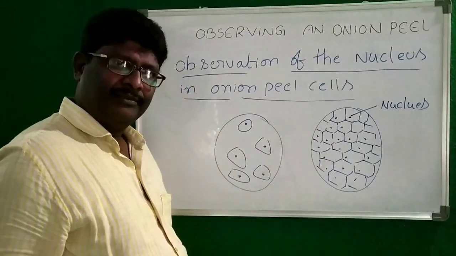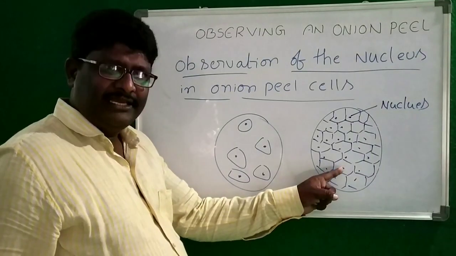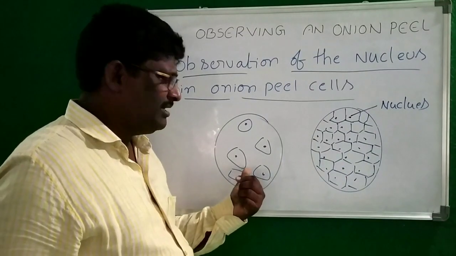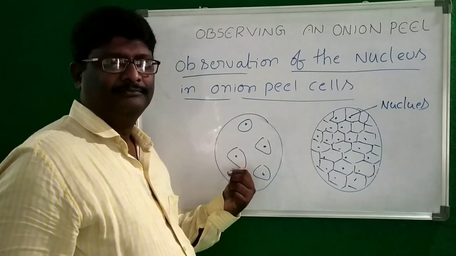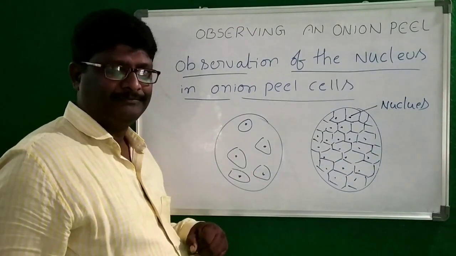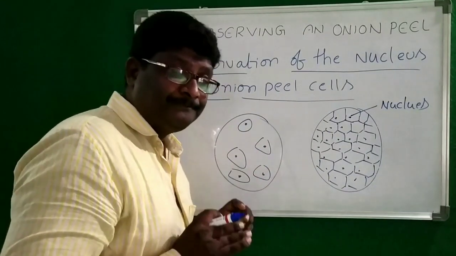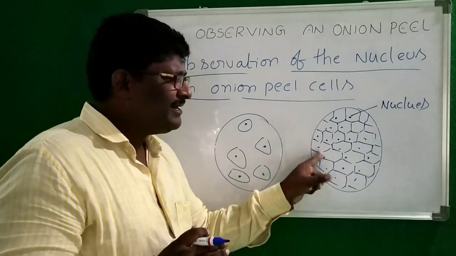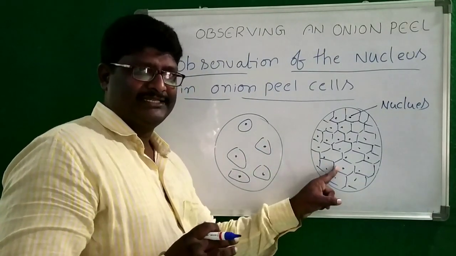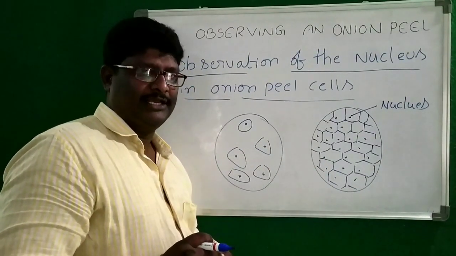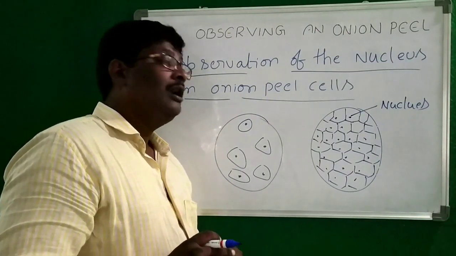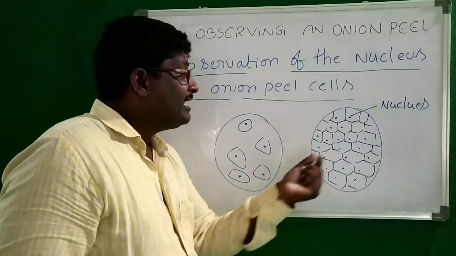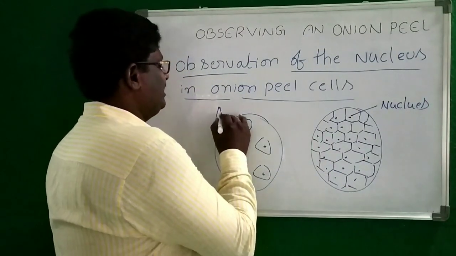See, here there is a specific shape, rectangular in shape, but here there is no specific shape. Both cells have a nucleus. Is it right? Yes. But there is a great difference between the arrangement of the nucleus in the plant cell and the animal cell.